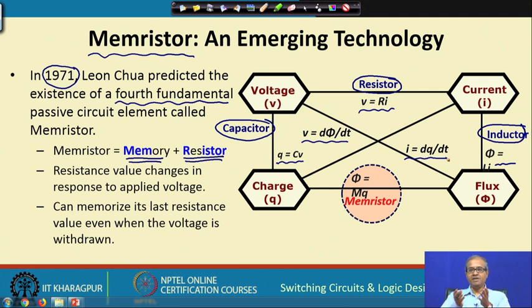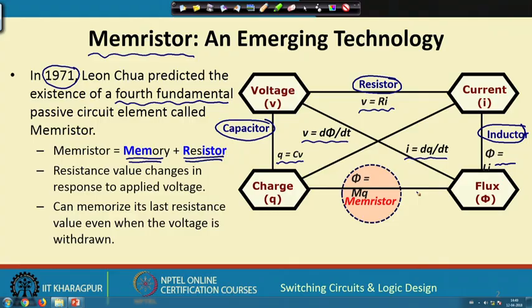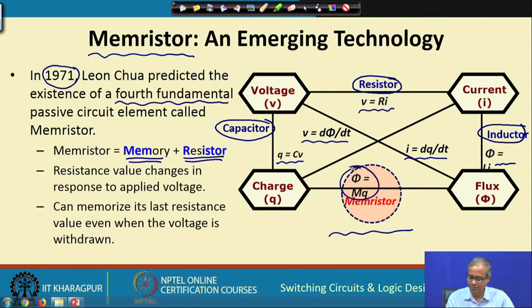Now, you see, we live in a world where symmetry is seen everywhere. So, Chua's first argument was that something is missing, there is a missing link. Then he theoretically postulated that there should be another such fundamental circuit element which should connect flux and charge. So, phi equal to M q was the relationship that this new device should exhibit, and this new device he gave the name memristor.